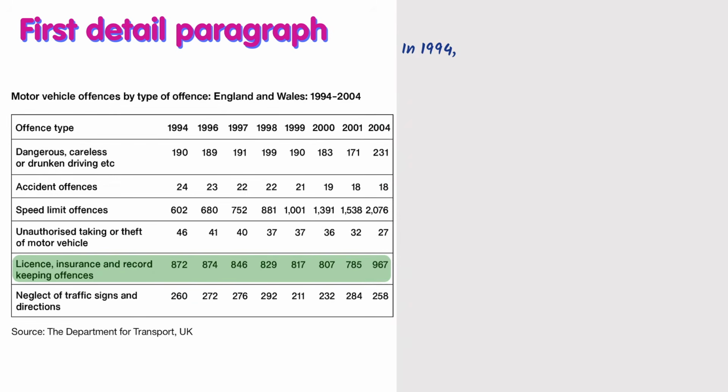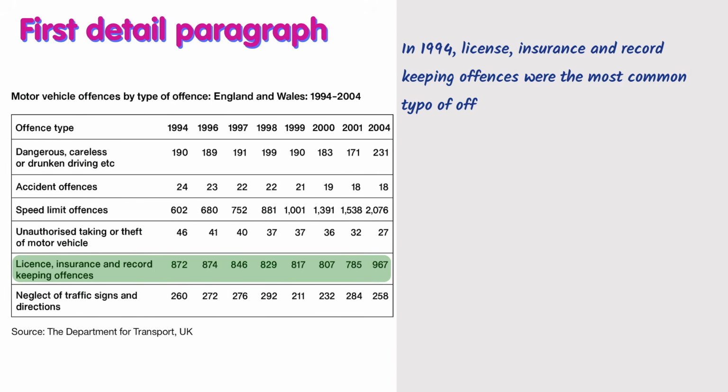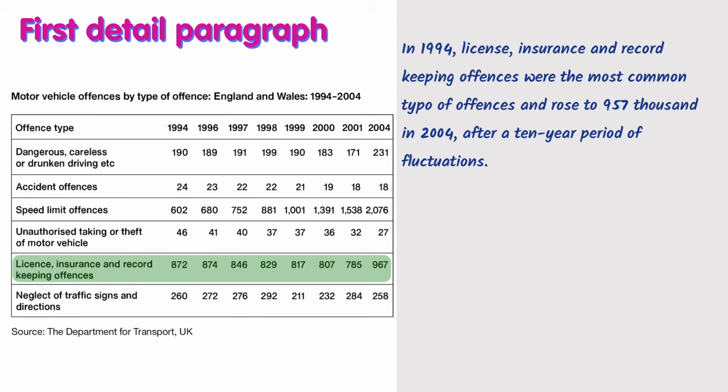In 1994, license, insurance, and record-keeping offenses were the most common type of offenses and rose to 957,000 in 2004, now here after the comma I write about fluctuations after a 10-year period of fluctuations. That's it. So I wrote about license, insurance.